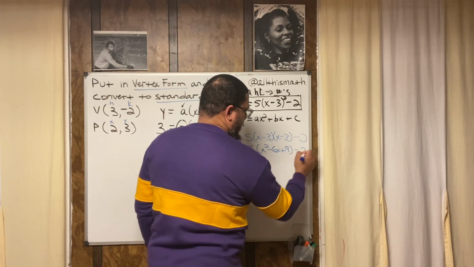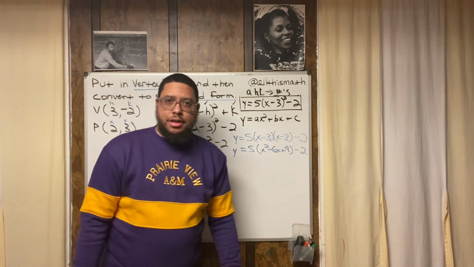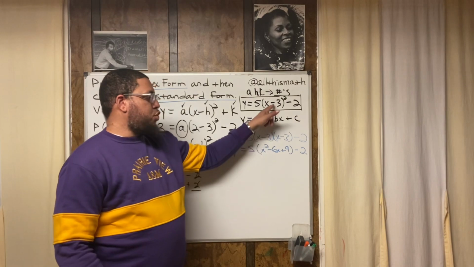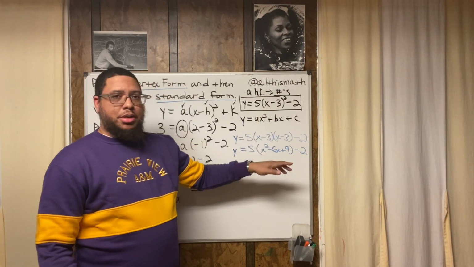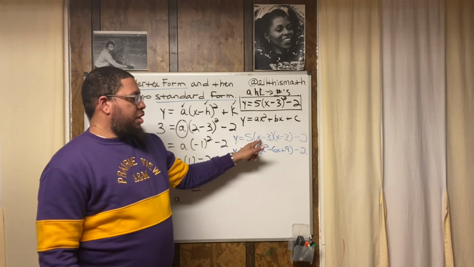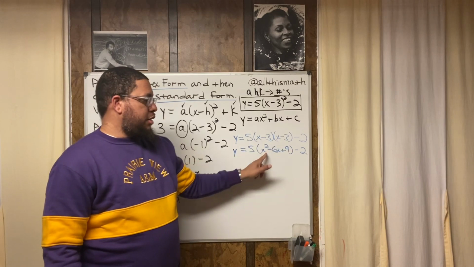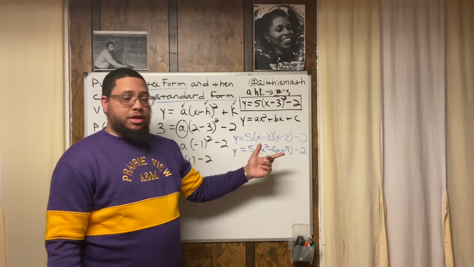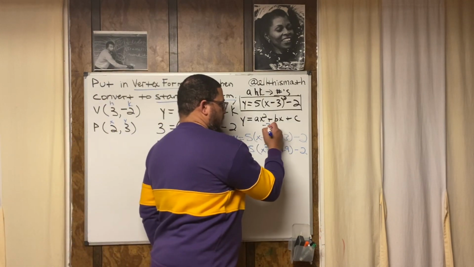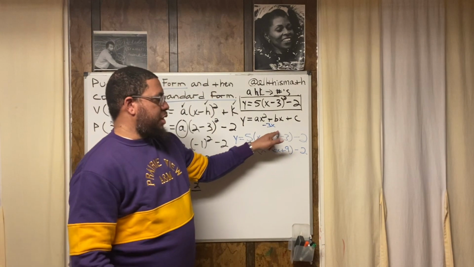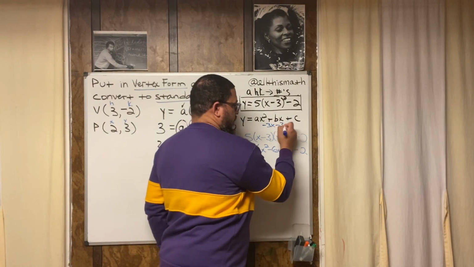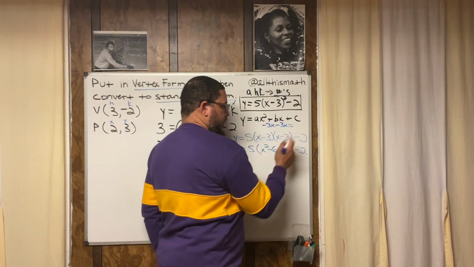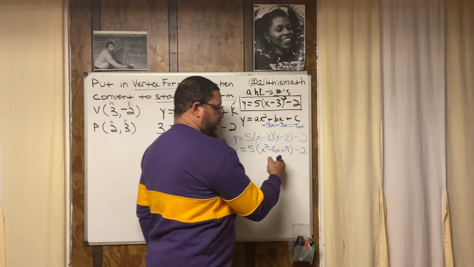9 minus 2. All right, now I ran through that. I didn't really go through it step by step, but this is also a special product, so I already know what it's going to be. But anyway, if you do FOIL, it's x times x. That's where the x squared came from. Then it's x times negative 3. That's negative 3x. And then it's negative 3 times x. That's another negative 3x. What's negative 3x minus 3x? Negative 6x. That's where the negative 6x came from.